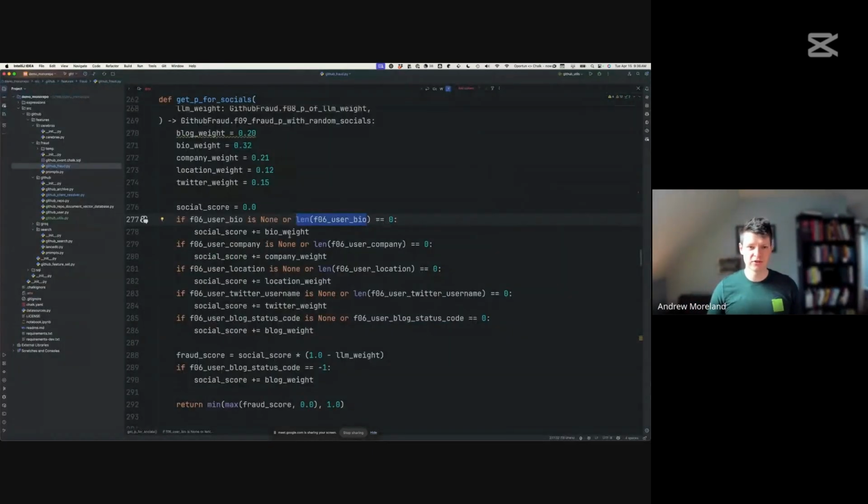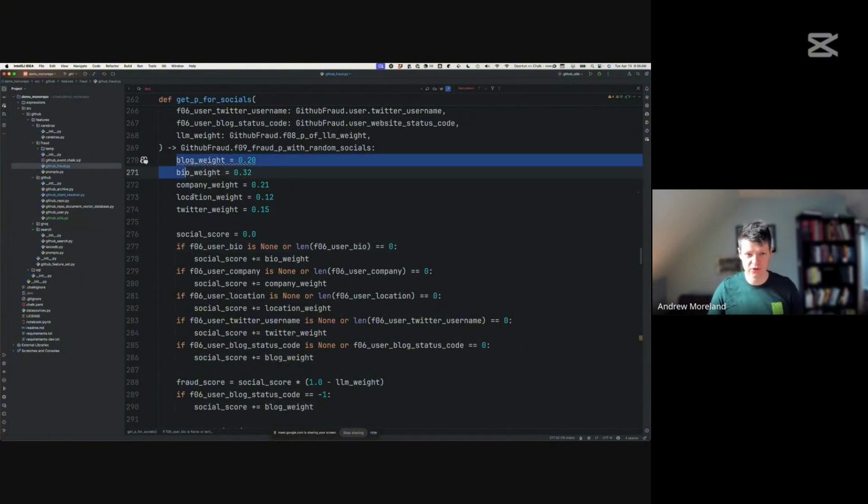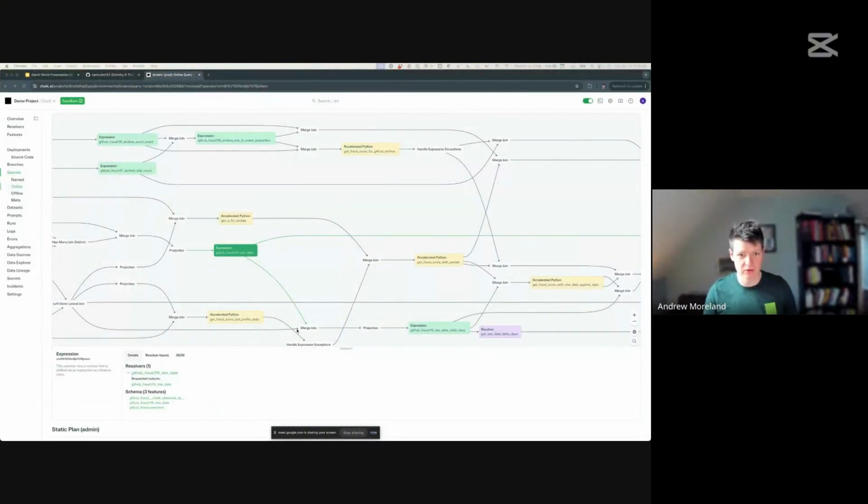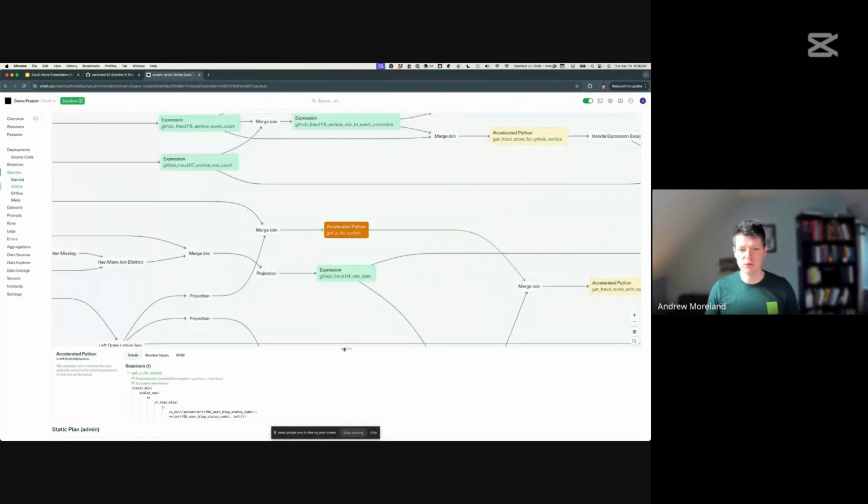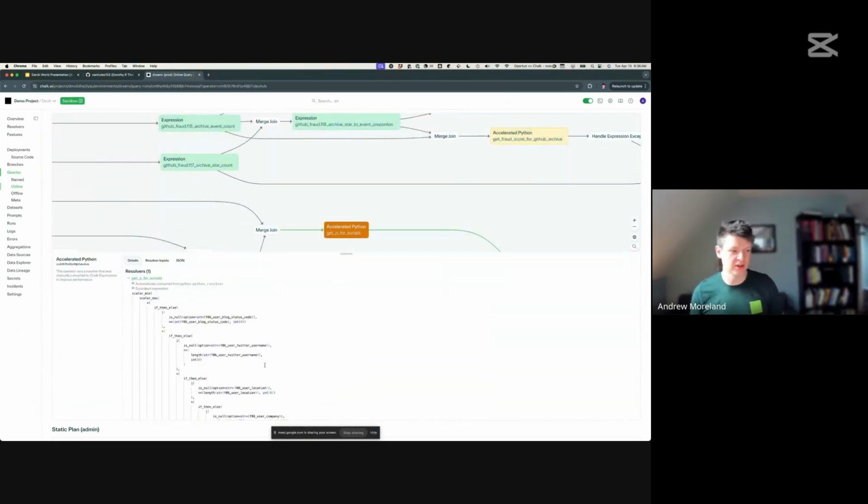So while you see on the screen here things like getp for socials, which are written in Python, it turns out that if you try to run that Python function at 1,000 QPS, you will probably run into latency issues because of things like the global interpreter lock and just the general slowness of the Python VM. So what we do is at query plan time, so once that server boots basically, we inspect the AST of your Python functions, and then we transpile it into Velox expressions, which execute in the Facebook C++ SIMD engine.